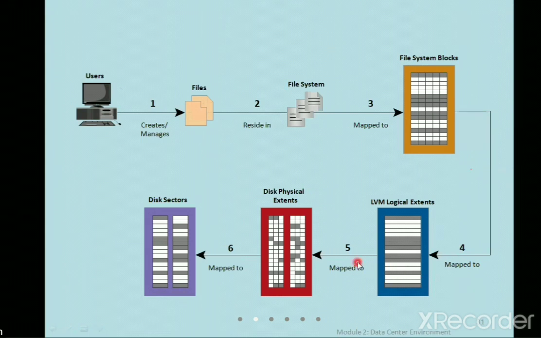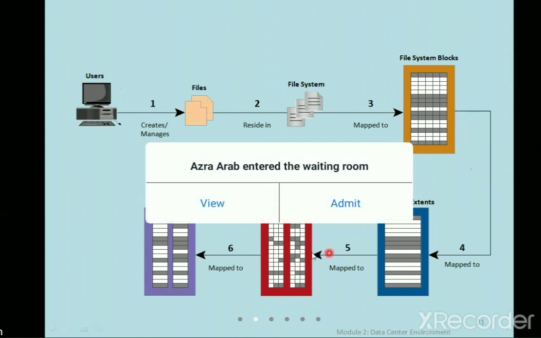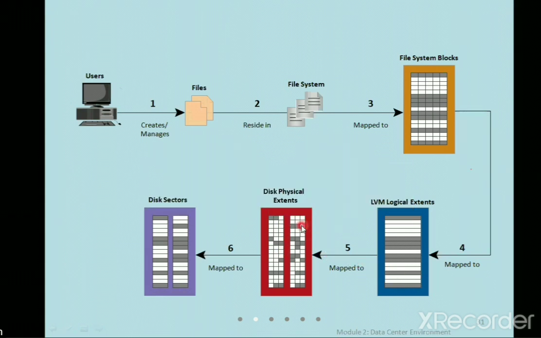From this we map it to the disk physical elements, and later it is mapped to your disk sectors where your files will be stored. From the user to your disk drive, this is the path it follows to store a file in your disk drive. So this is the way it follows. The next one.